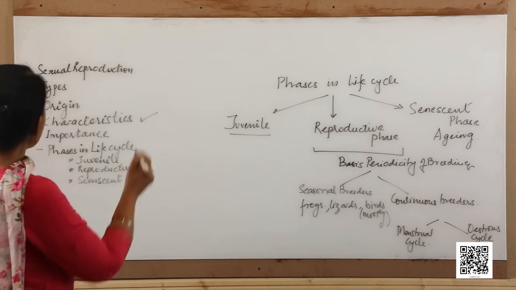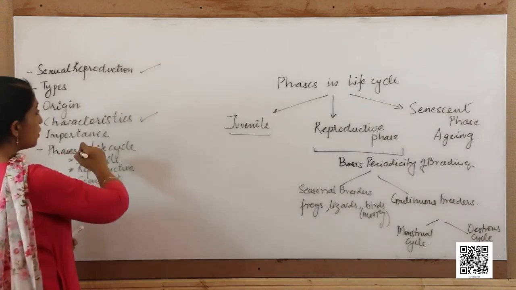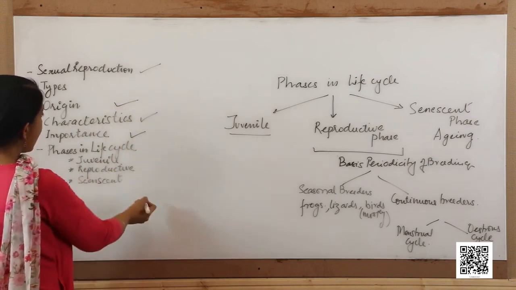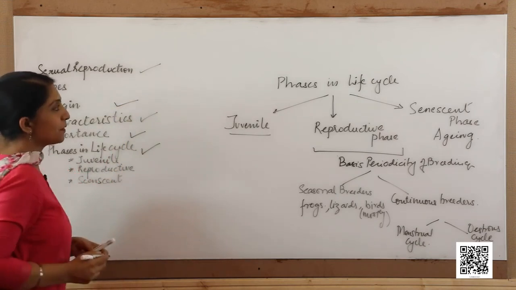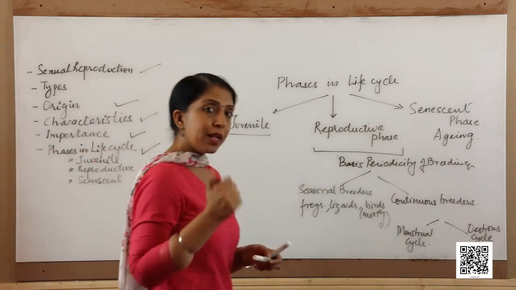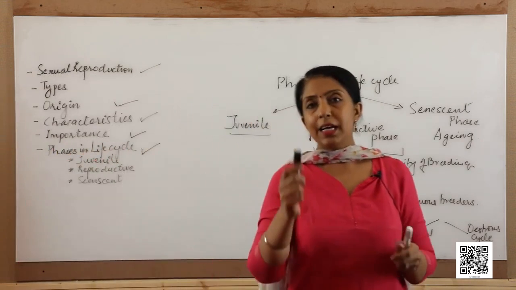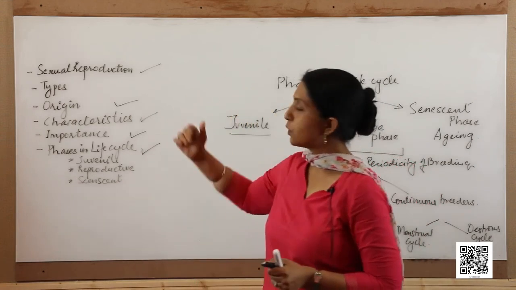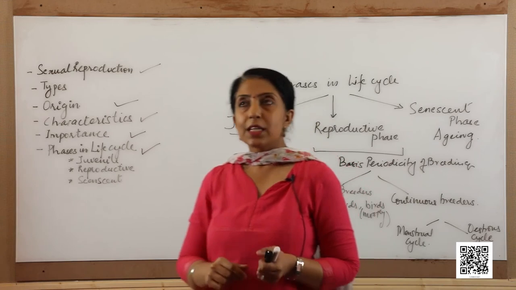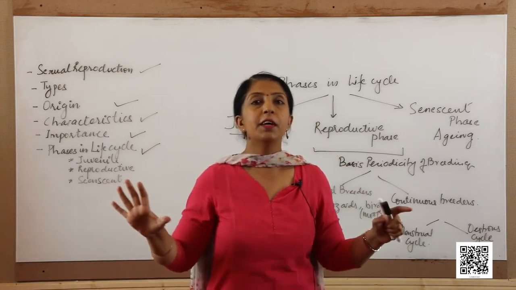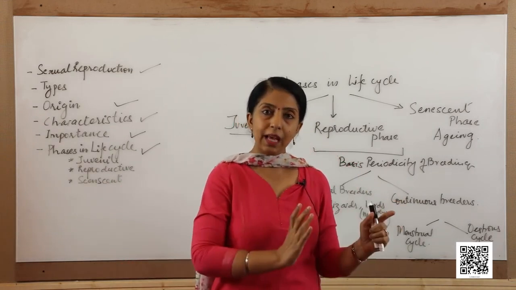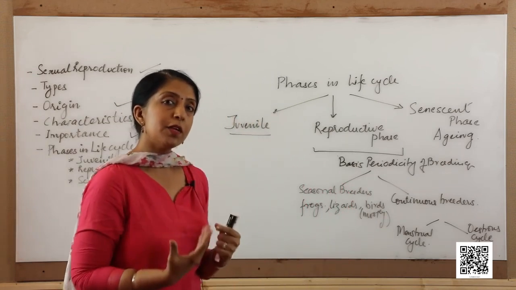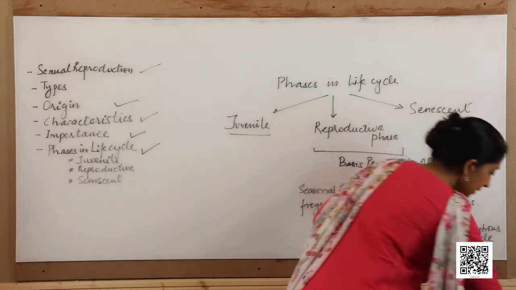So, we have already covered the definition of sexual reproduction, the origin and the importance, and also the phases in life cycle. One thing I would like to take up here again is what are the different types of sexual reproduction. Now, sexual reproduction can be broadly divided into two types, syngamy and conjugation. Now, what are the main differences between the two? Let us try and understand.